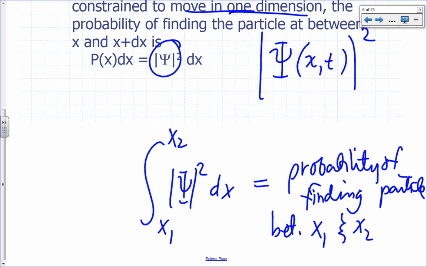In other words, psi squared dx is the probability of finding it between x and x plus dx. The value of psi squared at x, multiplied by an infinitesimal amount dx, is the probability of finding it between x and x plus dx. So, since psi squared dx is a probability, what is the unit for psi squared?